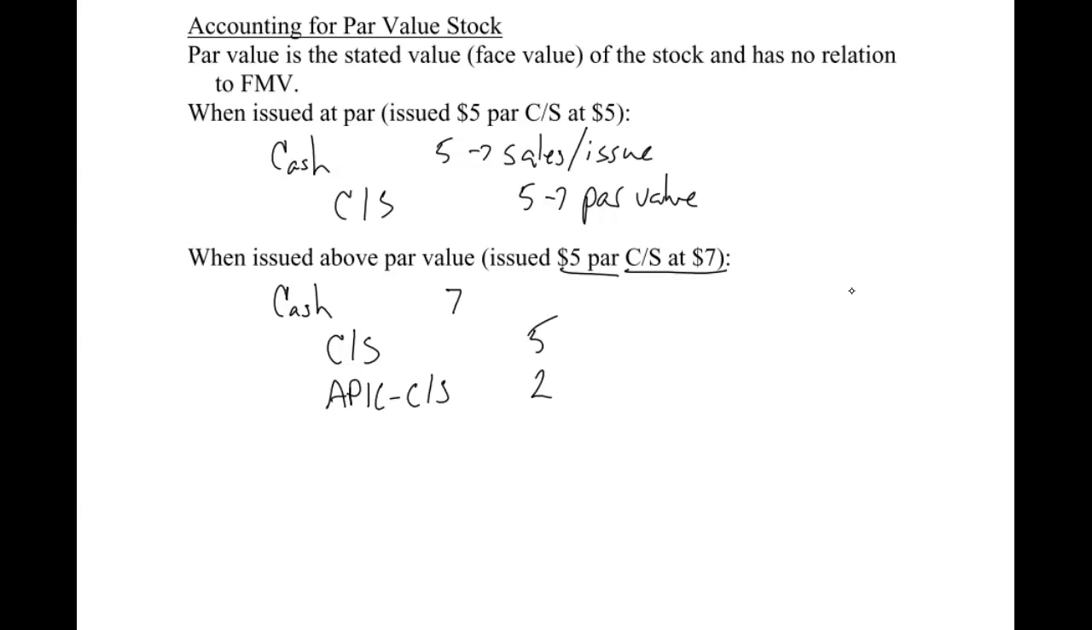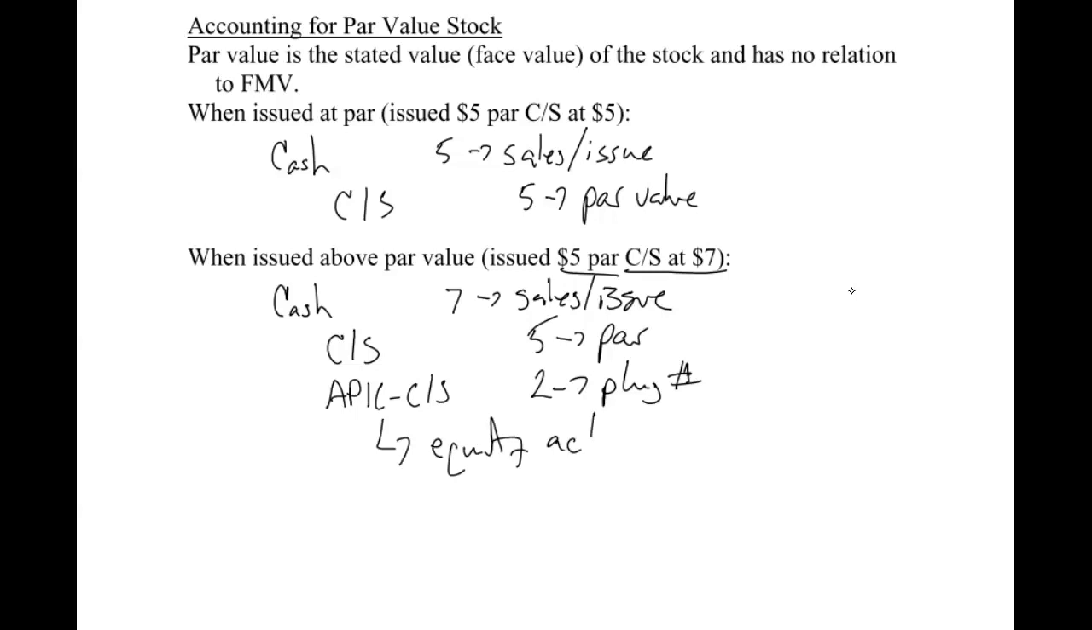I believe both books, Kieso and Spiceland, if I'm not mistaken, call it paid-in capital in excess of par. So I'm calling it additional paid-in capital, they're calling it paid-in capital in excess. Those mean the exact same thing, so I'm not going to worry too much about that. But once again, this is always the sales or issue price, this is par value, and this essentially is your plug number that's catching the difference between the sales price and the par value. Now look, this paid-in capital account is also an equity account, which means it has a normal credit balance as well.